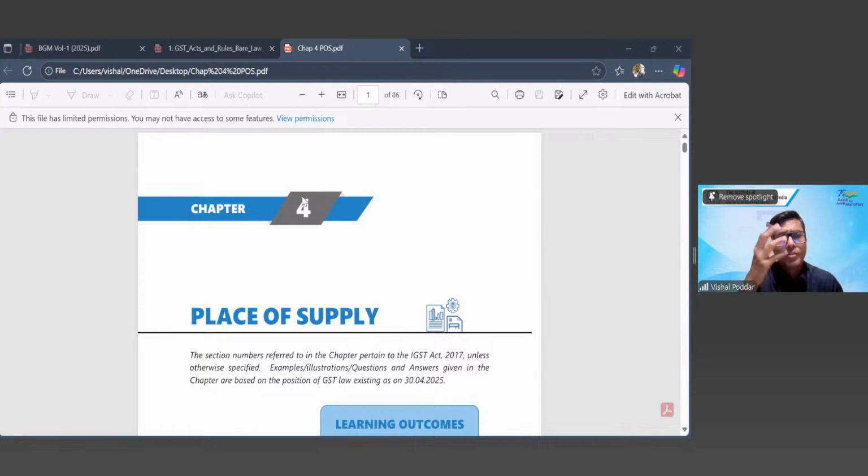Now you'll say, sir, why is this so important? Starting with my example again, I'm from Maharashtra. I sold to Krishna, who is from Gujarat. Krishna sold to Shamli, who is from Delhi. Shamli sold to Medha. Let us say, for the time being, Medha is from Rajasthan. And Medha sold it to Anil. Let us say Anil is from Karnataka.